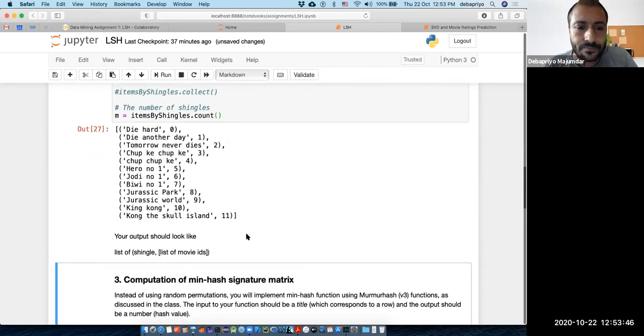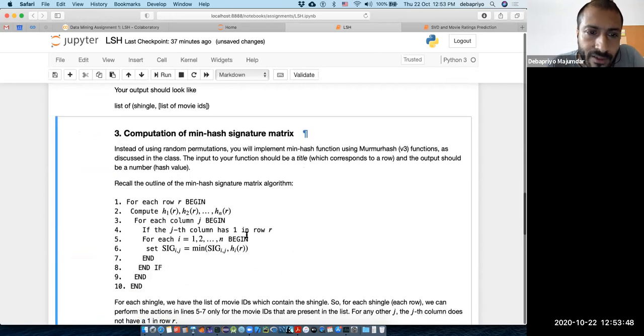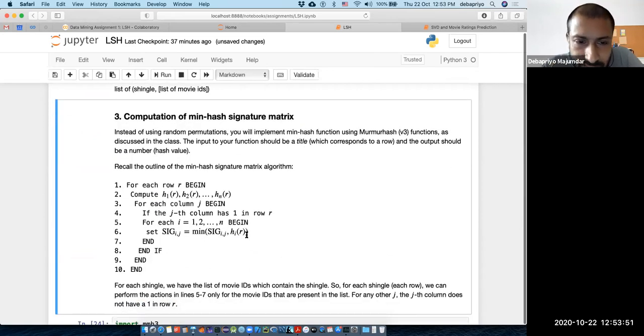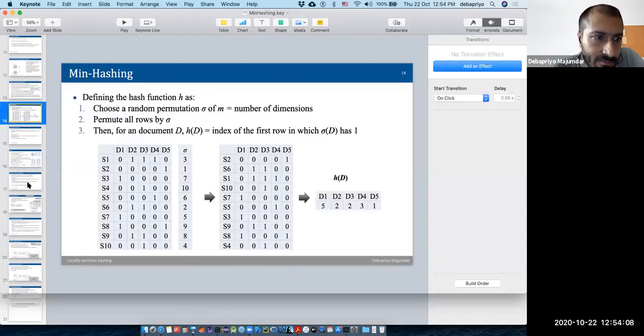The next portion will be computation of the min-hash signature matrix. This is a bit more complicated. Remember our code: we will not use permutations, we will simply use hash functions.